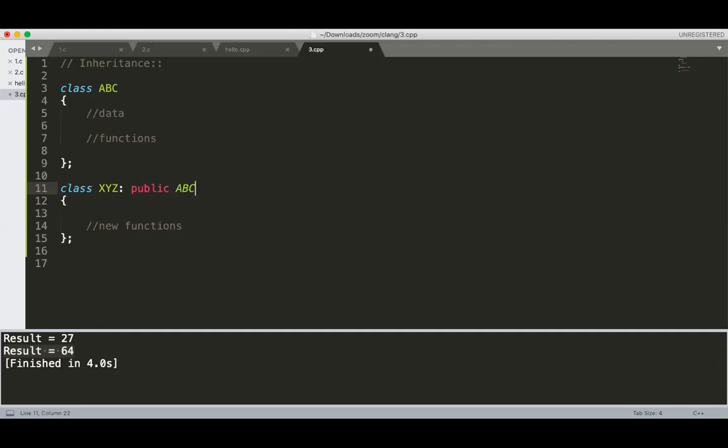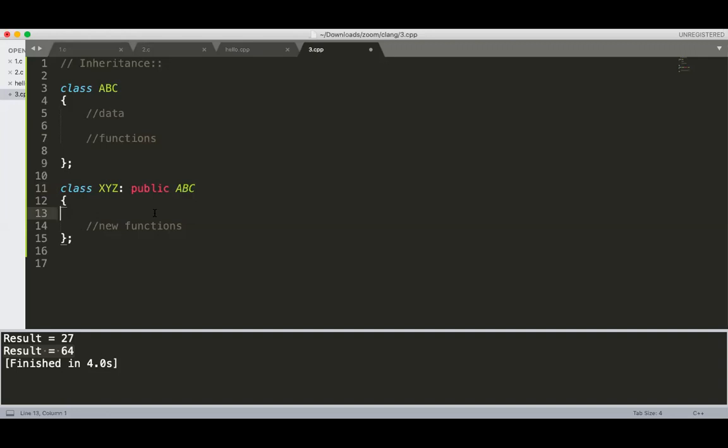I want to use public inheritance. It means whatever public fields are there stay public in XYZ. The protected fields stay protected in your XYZ class. Got it? So I'm using a public derivation here. Whatever public and protected fields ABC has are now readily available in XYZ. No need to rewrite.